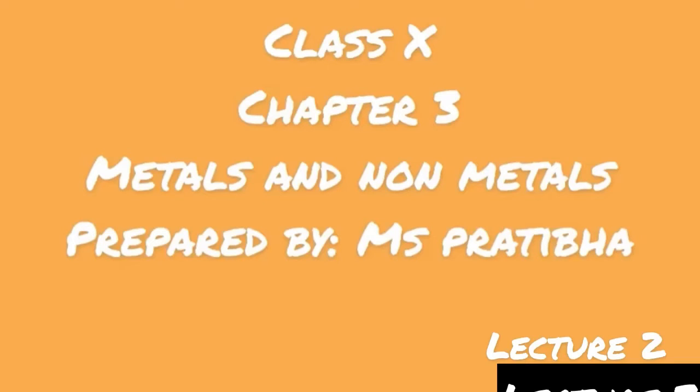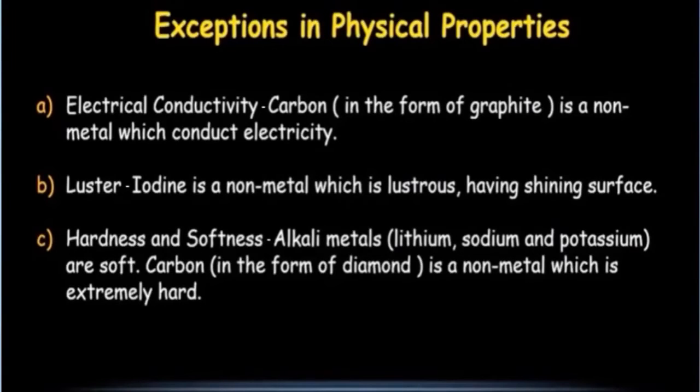We are doing chapter 3, Metals and Non-Metals. And now we are going to study some exceptions in the physical properties of metals and non-metals. First of all, we'll talk about the electrical conductivity.